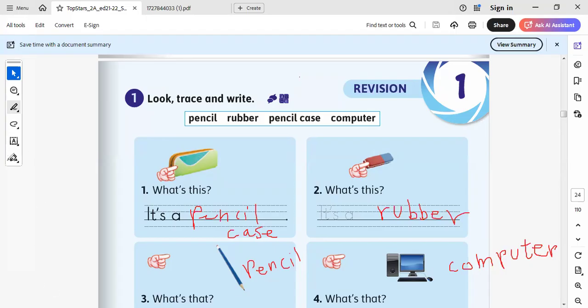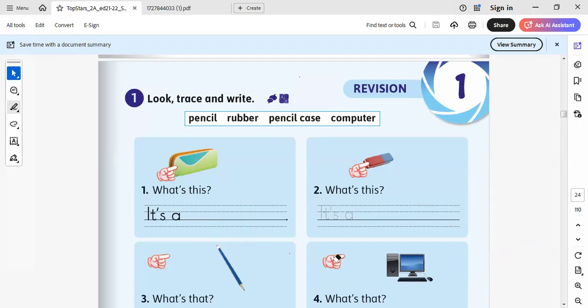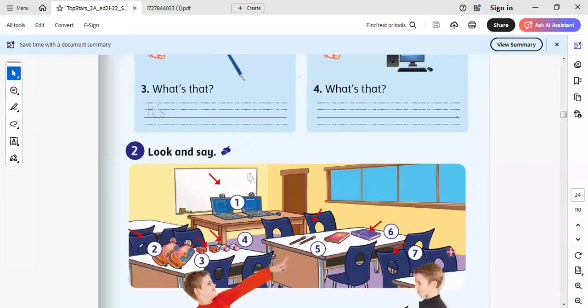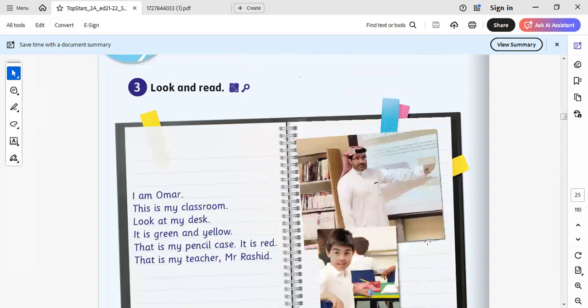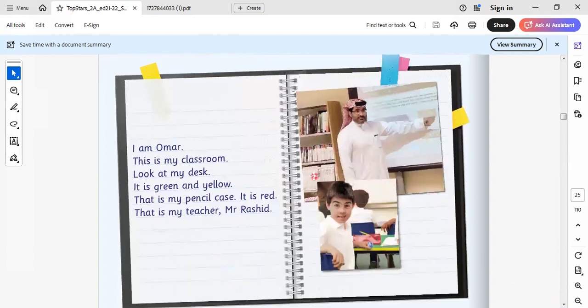Let's continue the rest of the exercise. What are those? Here I ask about something far from me, but plural, so we say they are pencils. Okay. Here, let's read this text together.